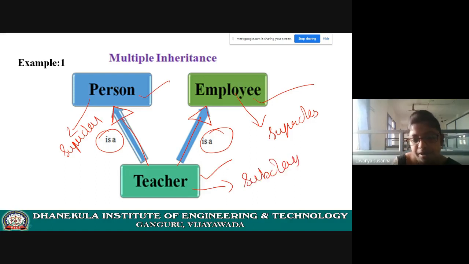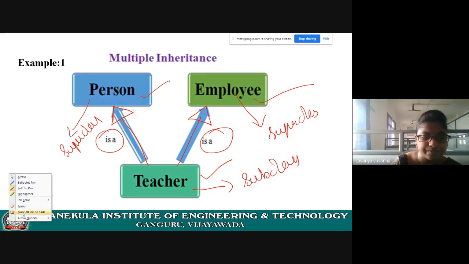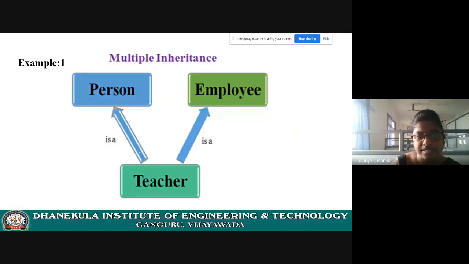What is the relationship? Teacher is a person, right? Relationship is a. Teacher is an employee, right? So the relationship is a. Teacher acquires all the properties of a person, like name, address, all those things. And teacher acquires the properties of the employee class, like designation or salary, right? Now, what is the relationship? Is a relationship. This is multiple inheritance.